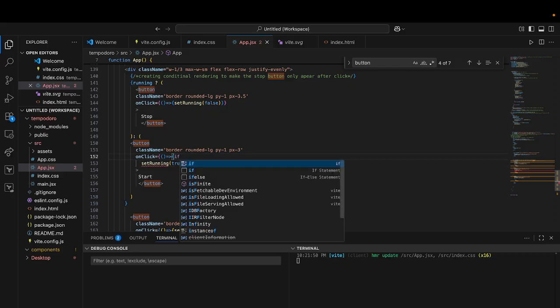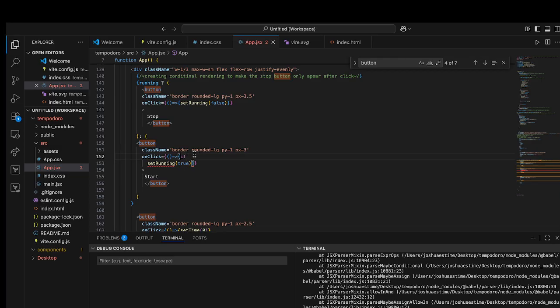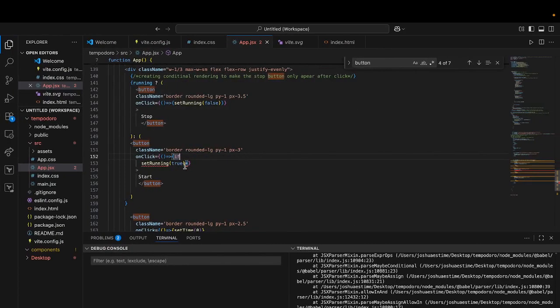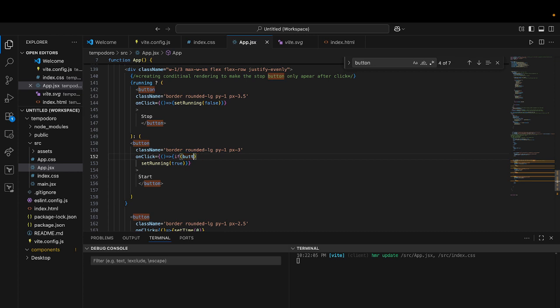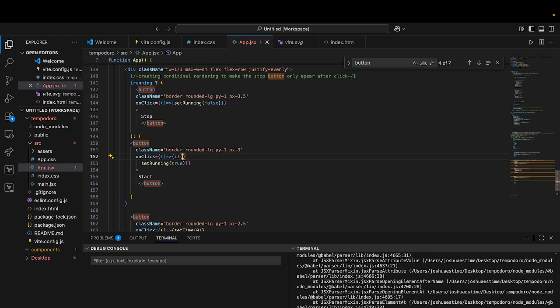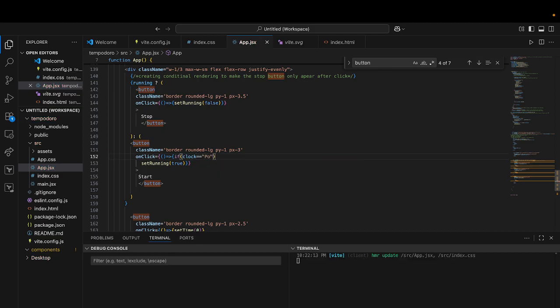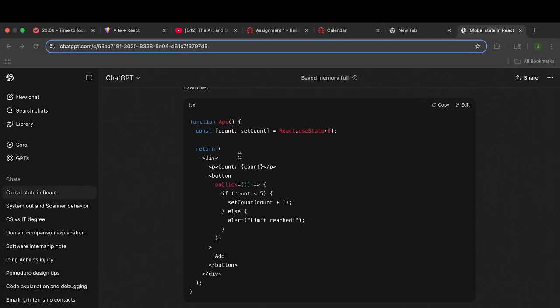So let's put if. Do I need to put these around the if? Yep, okay, parentheses around the if. If we're to say, okay, button is equal to, no, not button. If clock is equal to Pomodoro, and what does it want?